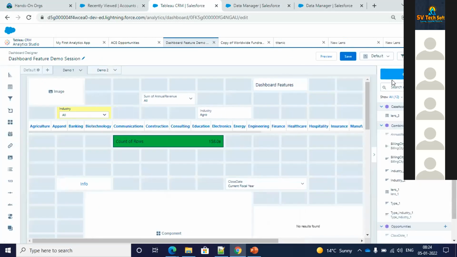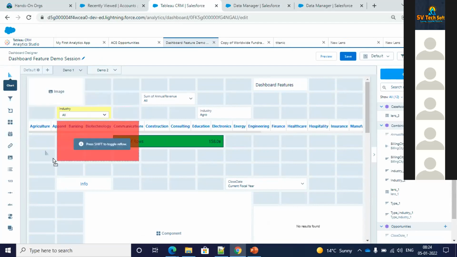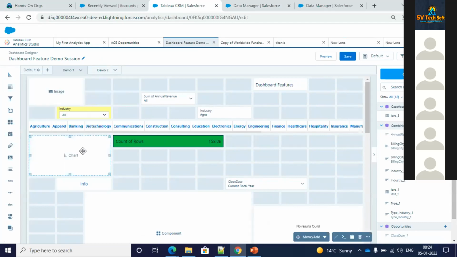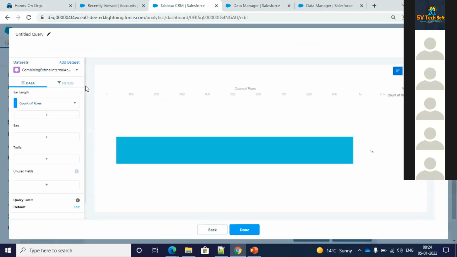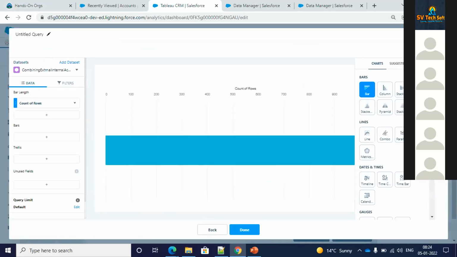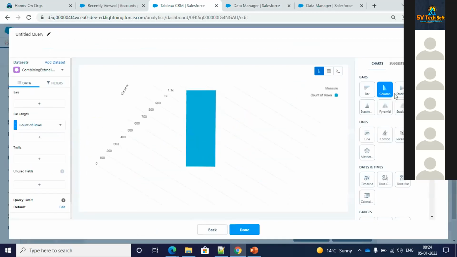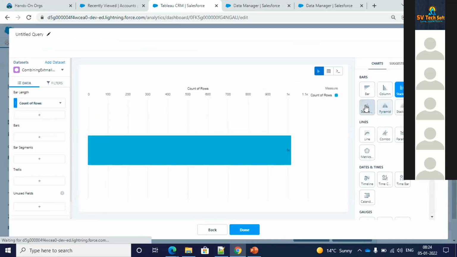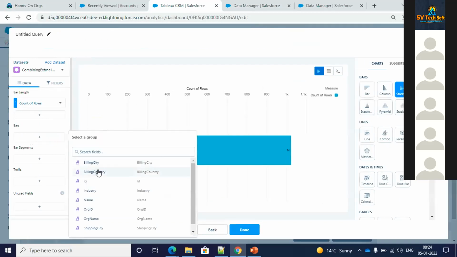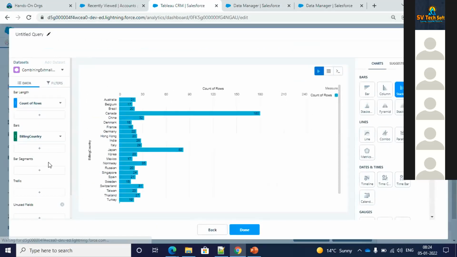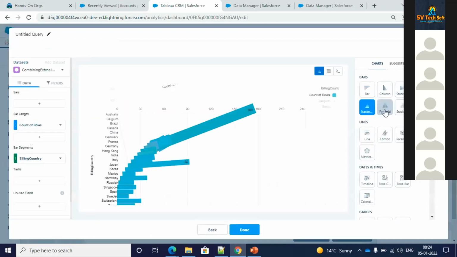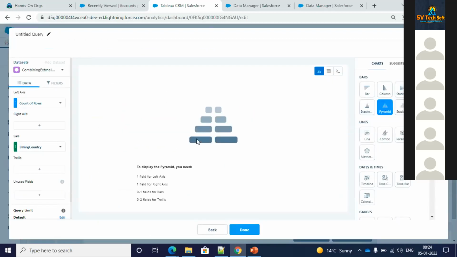Okay, and on the dashboard also you have a lot of features. You have this chart, and there are always different varieties of chart as well. So if I bring in this chart over here, there are different varieties of chart. You get the bar chart, you can see it as a column, you can see it as a stack bar chart. Let me bring in some other data. I can see the stack bar chart as well. You can see the stacked column chart, you can see a pyramid chart. Currently it's not showing because I need to get some information on my right axis. So there are a lot of charts which you see.